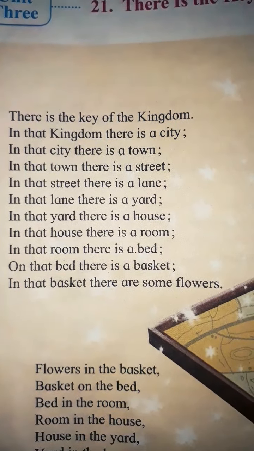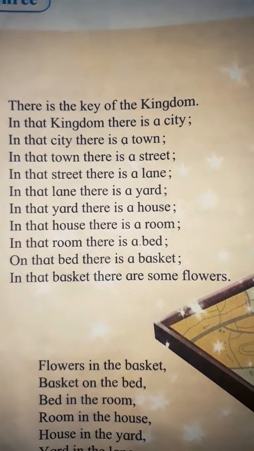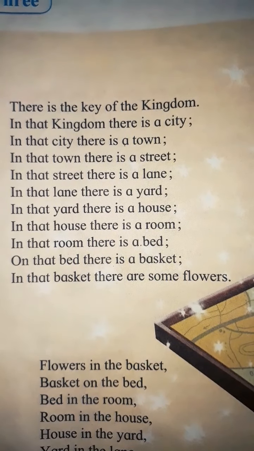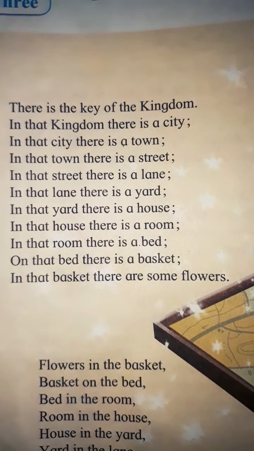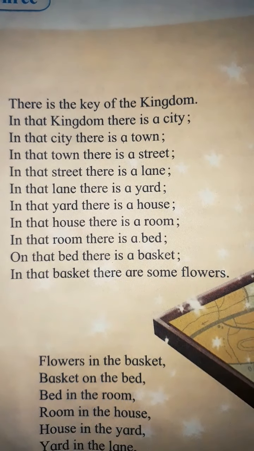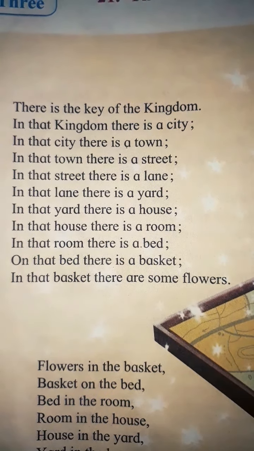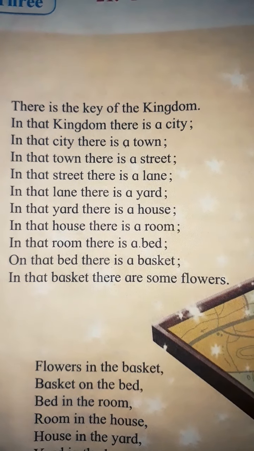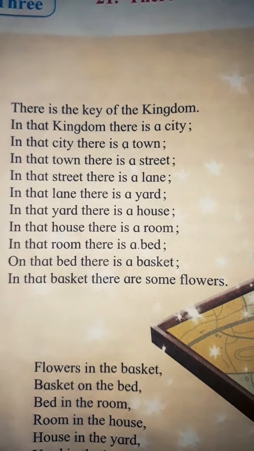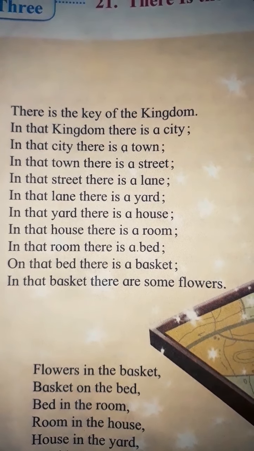There is the key of the kingdom. In that kingdom there is a city. See, in a kingdom there is a city. City is smaller than kingdom. Now next line. In that city there is a town. Here town is smaller than city. In that town there is a street. Again street is smaller than town.